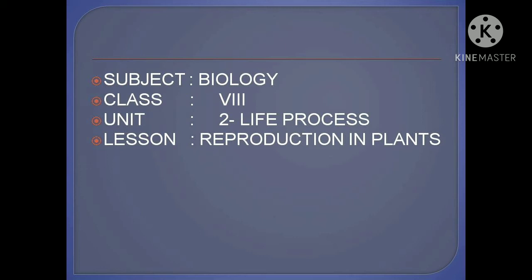So here we can see reproduction by stem. Through the stem we can get new individuals, and reproduction by the roots as well as reproduction by the leaf also. So an example is bryophyllum. Through the margins, small bud-like structures appear that give rise to new individuals, that is reproduction by the leaf, as well as reproduction by the stem and the root also takes place. So this is about vegetative reproduction, and its advantages also we have studied.